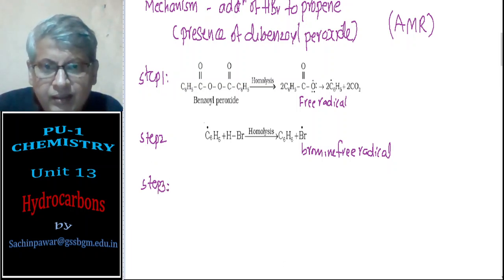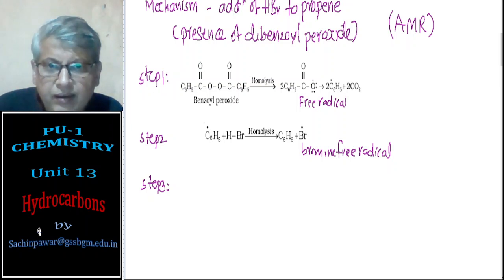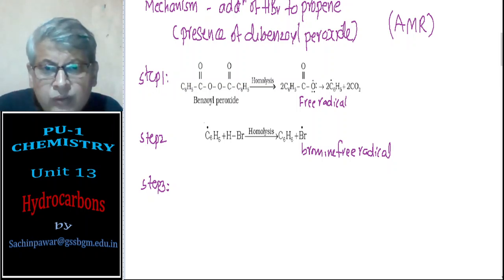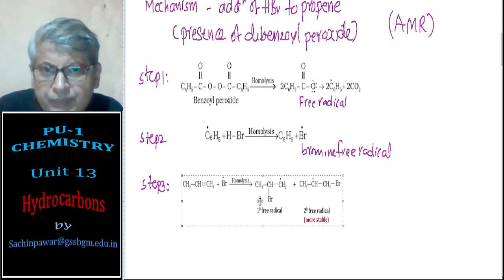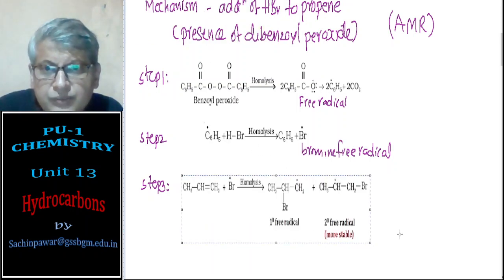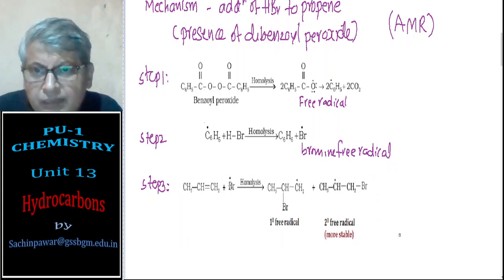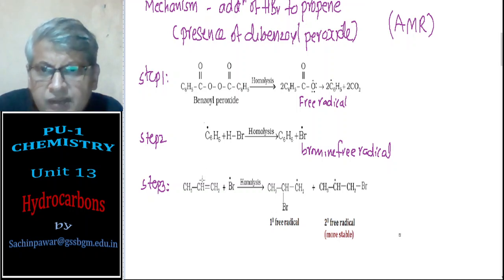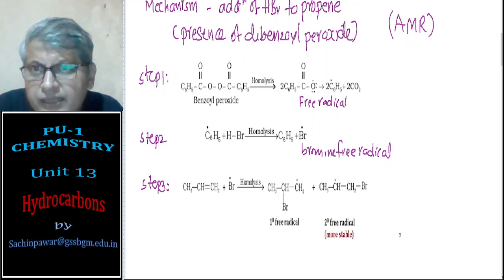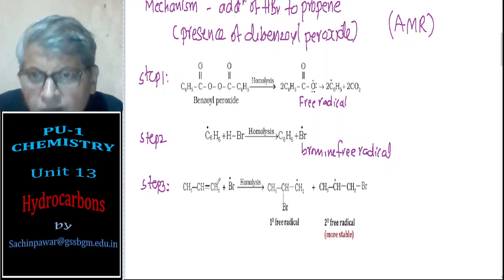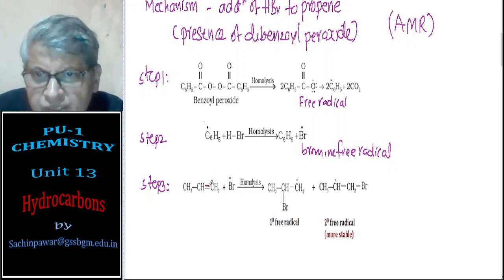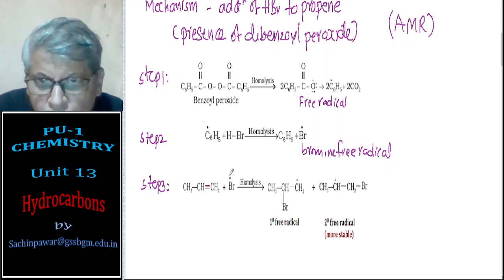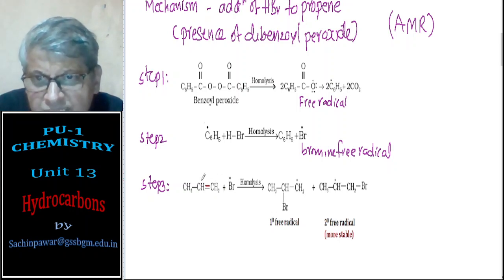And there are two possibilities by which it can happen. You see what happens now. The double bond will break. So this double bond is breaking. Now once this double bond breaks, it will break in a homolytic way. So Br can go to either this carbon atom or it can go to this carbon atom.